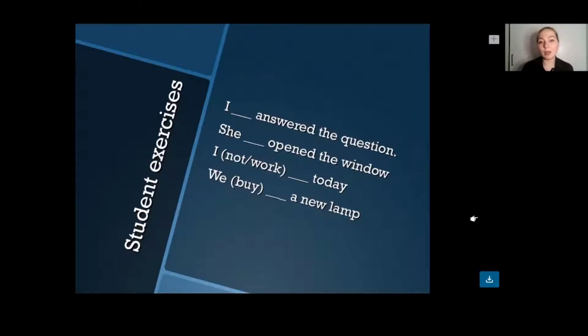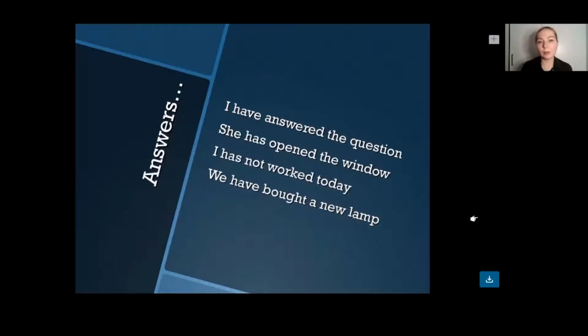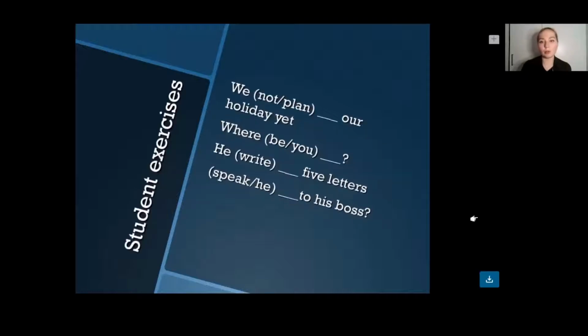Yeah, so we have bought. Buy, bought, bought. This is an irregular verb, so it has three forms. We have bought a new lamp. I have answered the question. She has opened the window. I have not worked today. We have bought a new lamp.